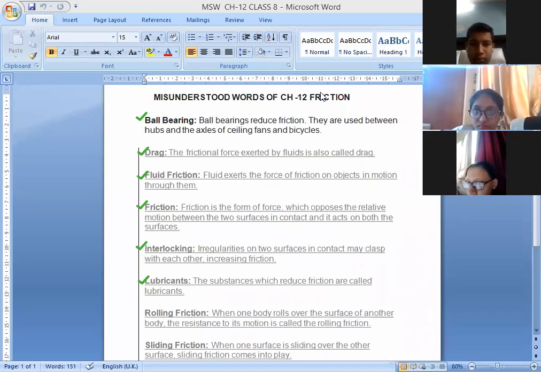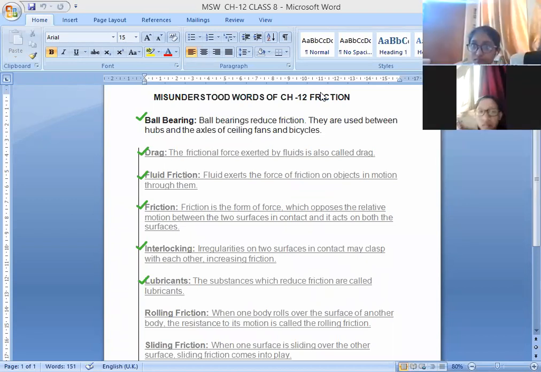Where there are joints, if you put oil, it will flow easily, because it reduces the friction. And you know, even in the fans and even in your bicycle, oil is used. If a machine is not working properly, we use machine oil. Why do we use machine oil? Because it acts as a lubricant, reduces the friction and helps in the smooth functioning of any instrument.